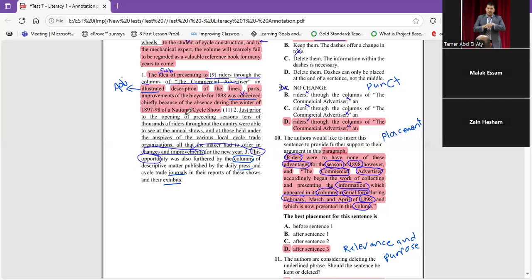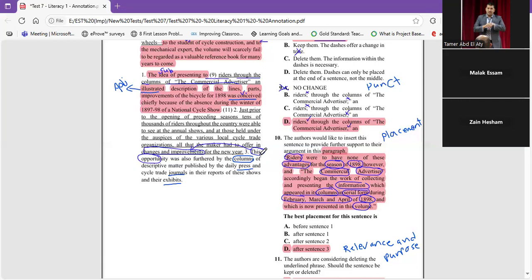Just prior to the opening of the preceding season, tens of thousands of riders throughout the country were able to see at the annual shows and at those held under the auspices of the various local cycle trade organizations all that the maker had to offer in exchange and improvement for the new year. Again, it doesn't talk about any advantages, but again, he mentions things about the season itself. He mentioned things about the season and riders.